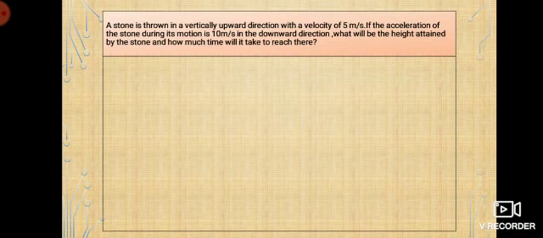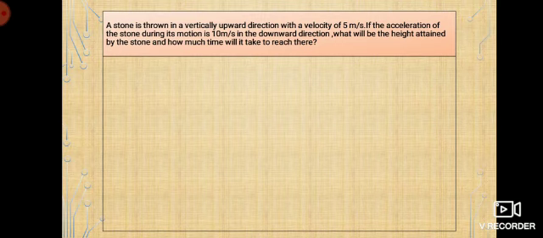A stone is thrown in a vertically upward direction with a velocity of 4 meter per second. If the acceleration of the stone during its motion is 10 meter per second square in the downward direction, what will be the height attained by the stone and how much time will it take to reach there? So now, second time, you read the question.